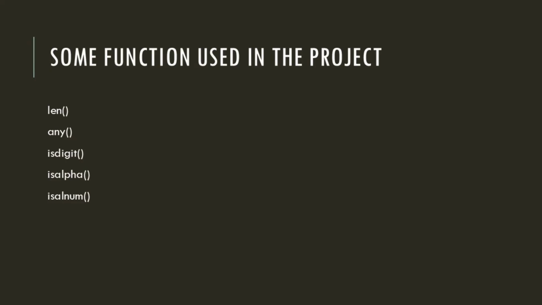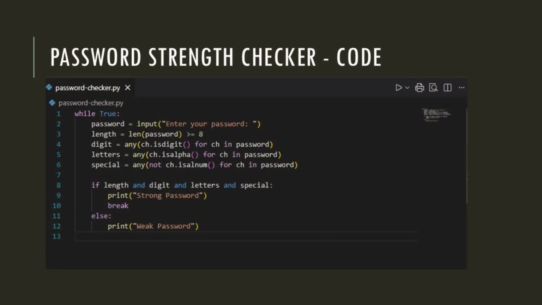The isalnum function in Python is a built-in string method used to check if all characters in a string are alphanumeric. It returns true if all characters in the string are either letters, small a to z, or capital A to Z, or numbers 0 to 9. It returns false if the string contains any non-alphanumeric characters, for example spaces, punctuation marks, special symbols, or if the string is empty. Another concept used is the while True loop, which is an infinite loop. We break out of it when a condition is satisfied.